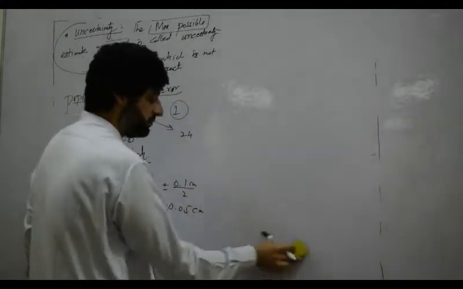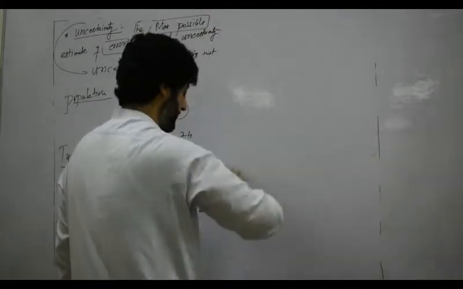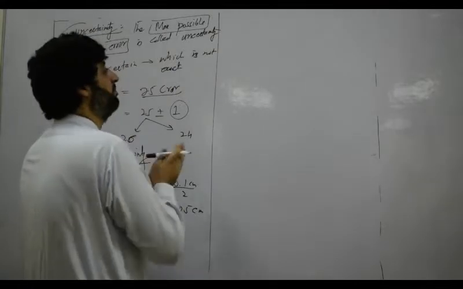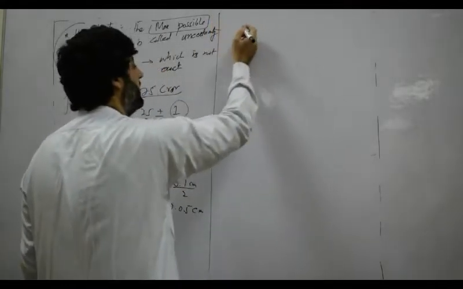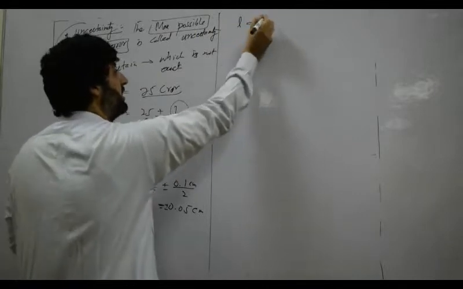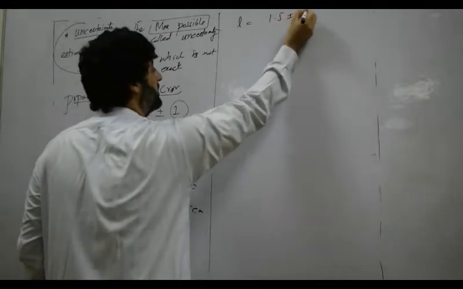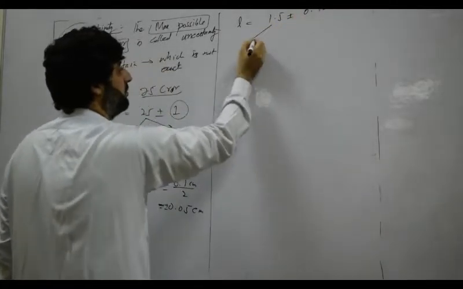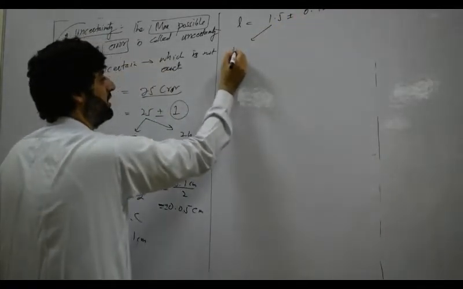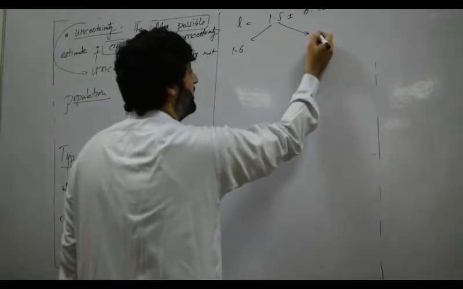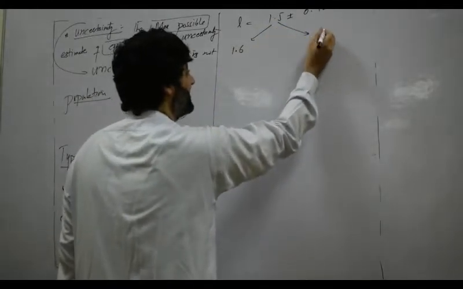So how to deal with the uncertainty and how to indicate the uncertainty? Remember, uncertainty is indicated by plus minus. Suppose the length is given as 1.5 plus minus 0.1 centimeter. The plus means this 1.5 may be 0.1 more, and minus means this 1.5 may be 0.1 less.